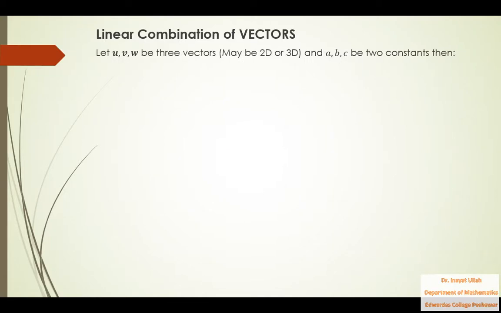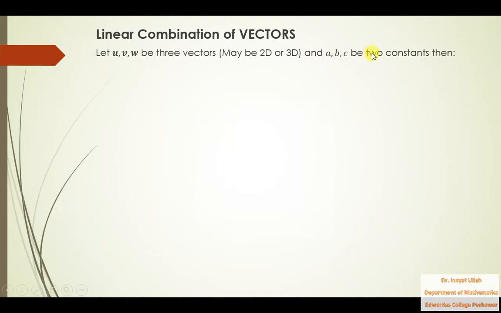Let's say we are given 3 vectors, u, v and w. These 3 vectors may be 2D vectors. What does it mean? That these 3 vectors may lie in a plane. 2D is actually a plane, and 3D is space. So these 3 vectors may lie on a plane or may lie in the space.